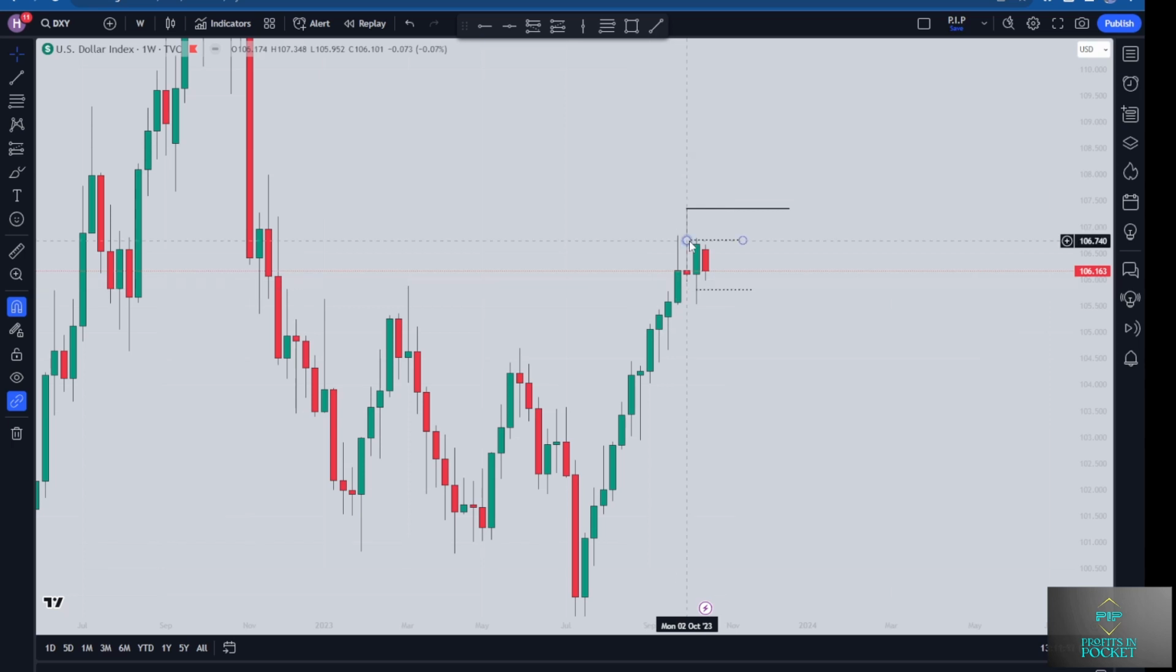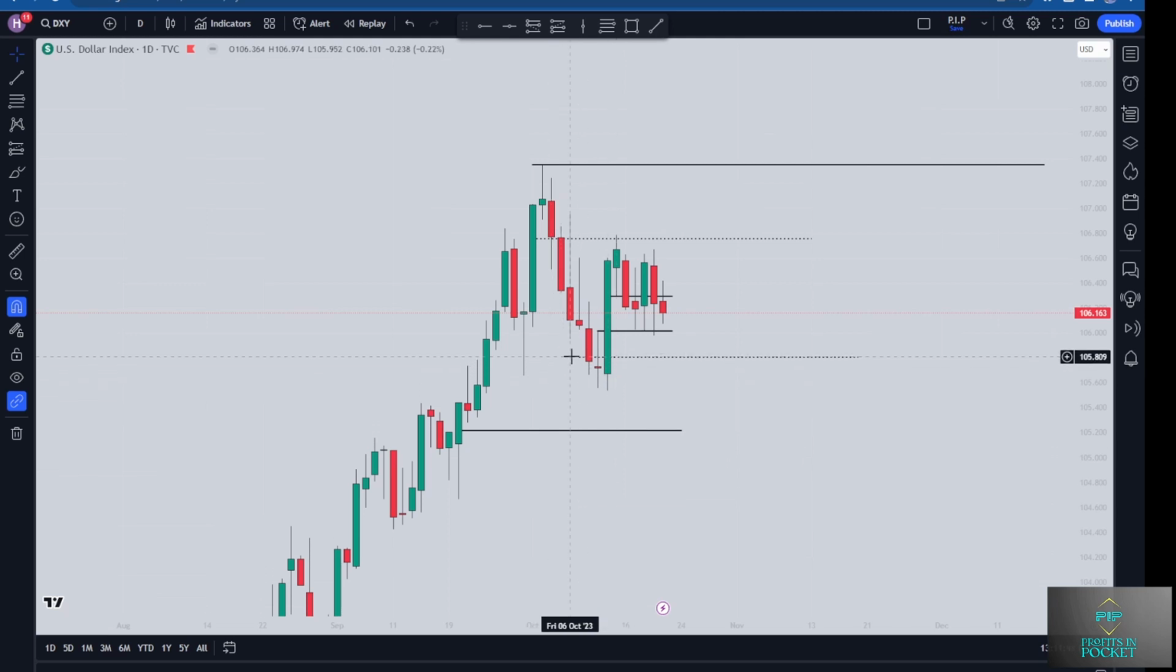And to tip the odds in our favor, we should see a close above the 106.75 level. So since last week consolidated, this week we have pretty much the same forecast. Let's go to the daily chart for a little more detail. And in this daily chart again, a close below this 105.80 level here